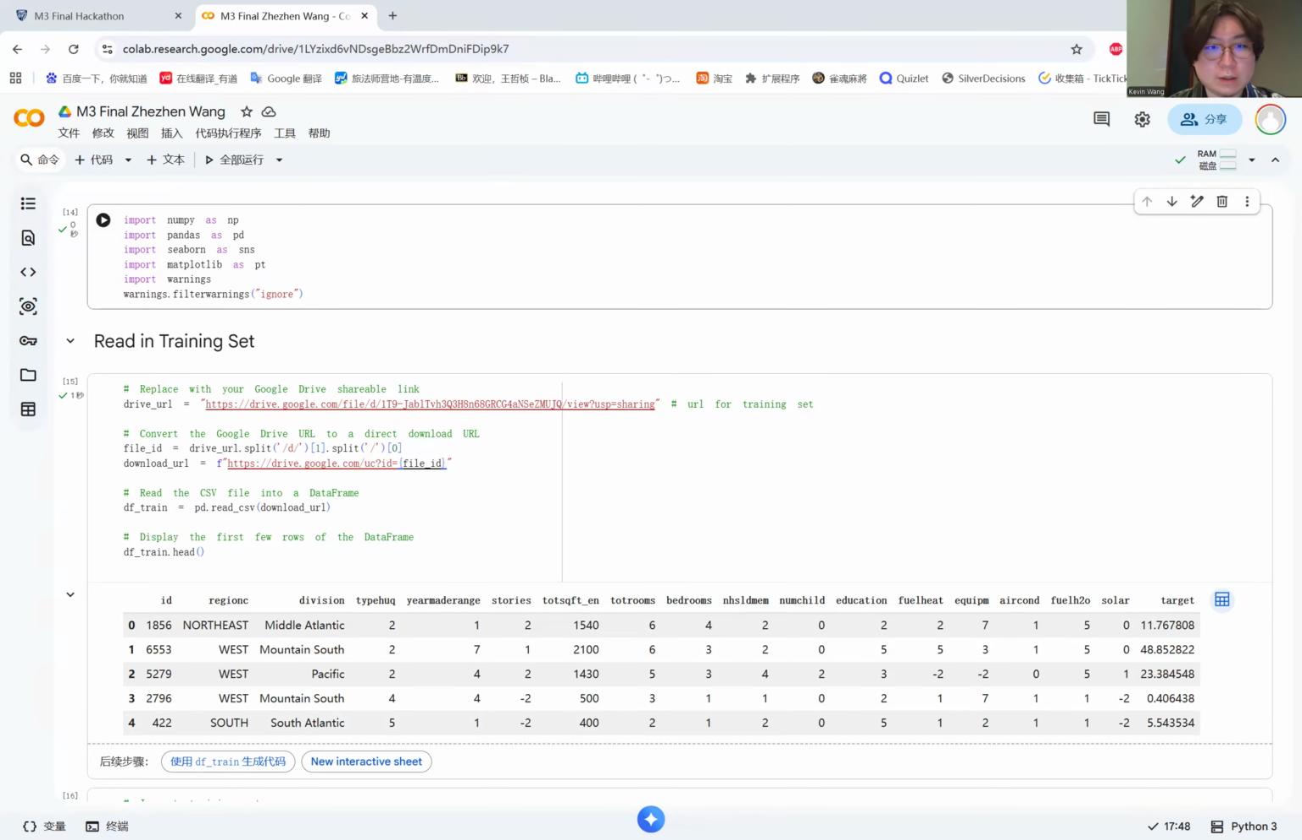Hi. So for this M3 final hackathon, I'm developing a regressor that minimizes the mean absolute error when predicting average daily household electricity consumption using the dataset on Kaggle.